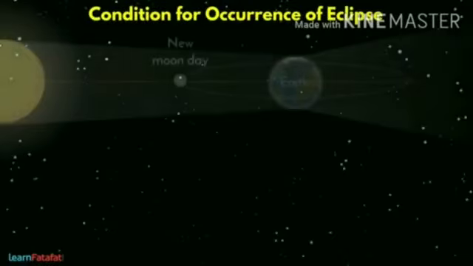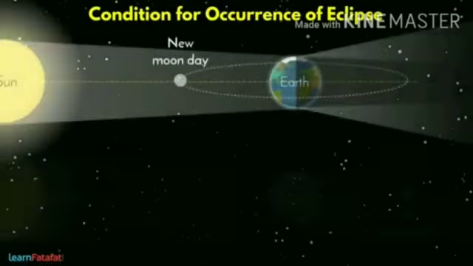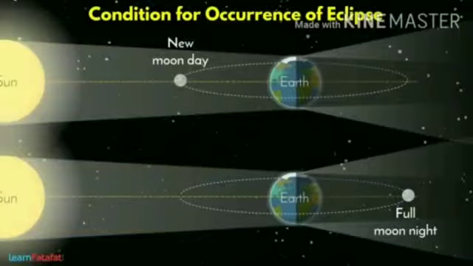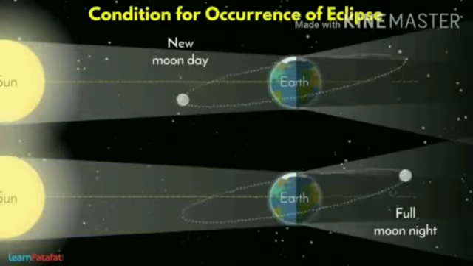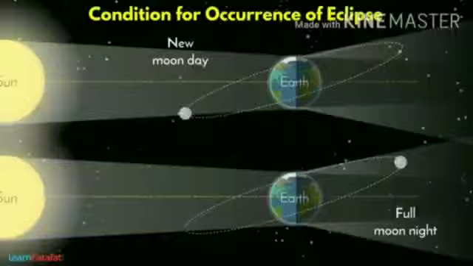Conditions of occurrence of eclipse. Why on every full moon day and new moon day do we not get eclipses? Because the moon's orbit is tilted at a 5-degree angle relative to the Earth's. The moon's orbit intersects the Earth's orbit twice in a month during revolution.